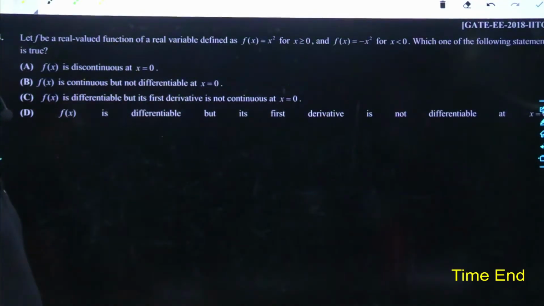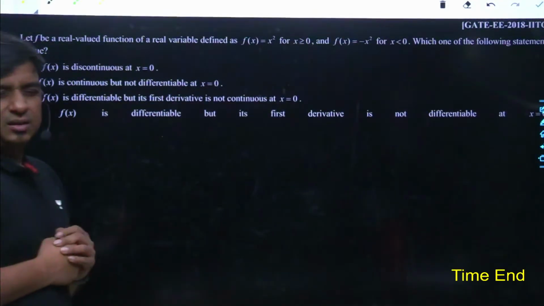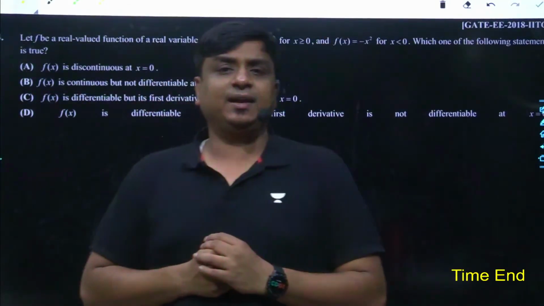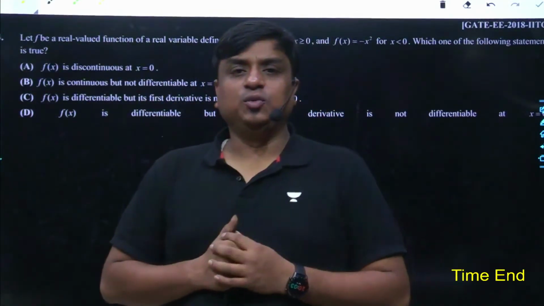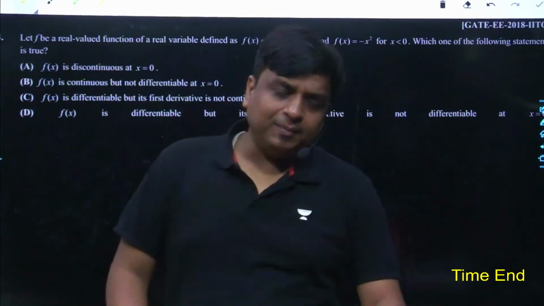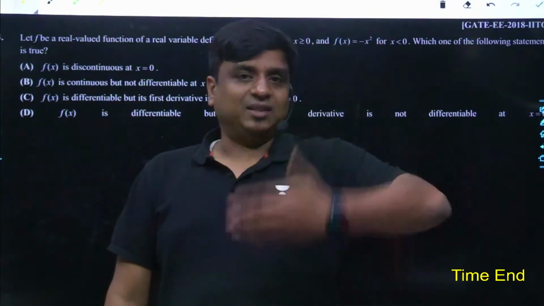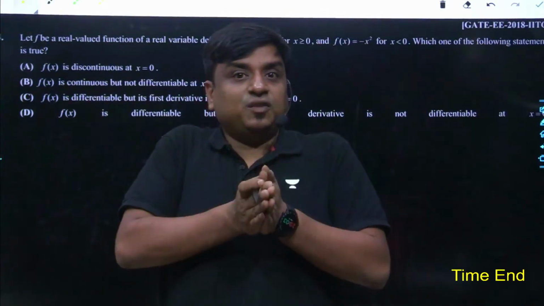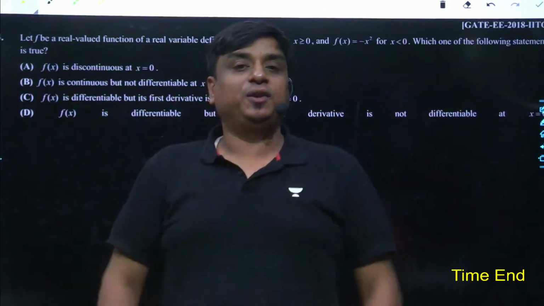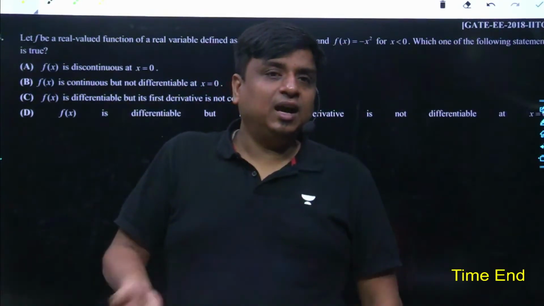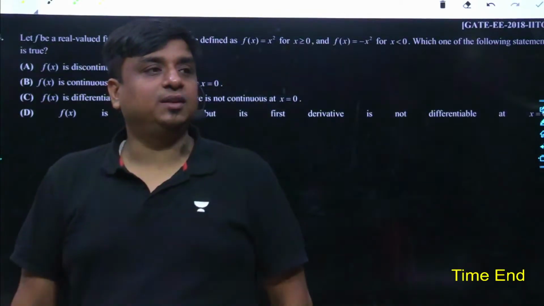There are 2 methods to solve this problem. Either you could go through the graphical technique, and with the help of the graphical technique, within 5 to 6 seconds, you will be able to conquer this problem. And the second method is the method of mathematics, a procedure of mathematics to be followed. Even the procedure of mathematics can be taken in 2 different ways: either the most fundamental differentiability test, or the alternative method.